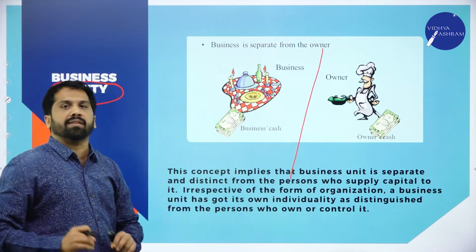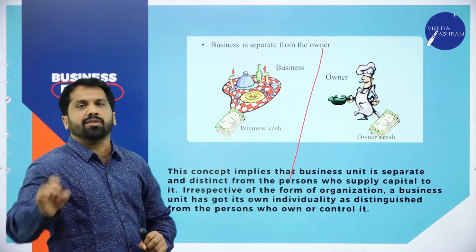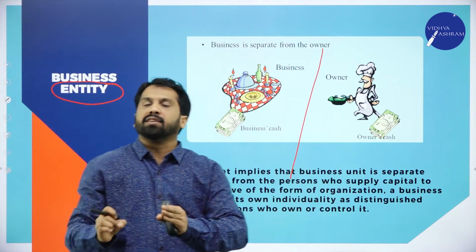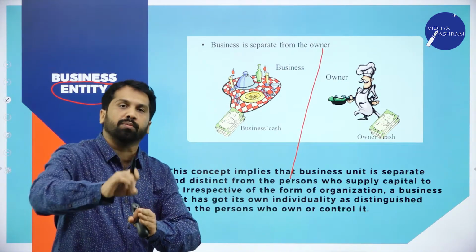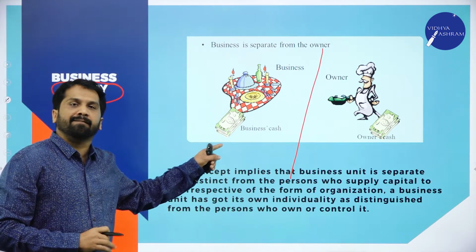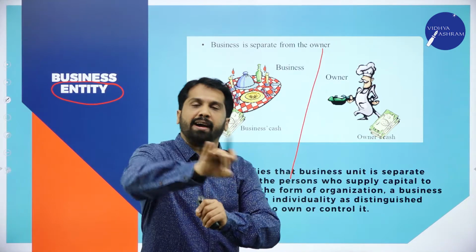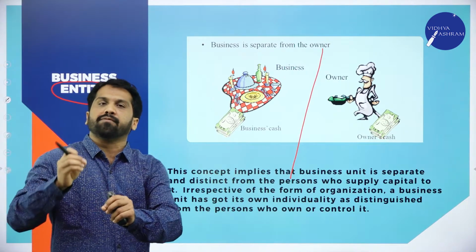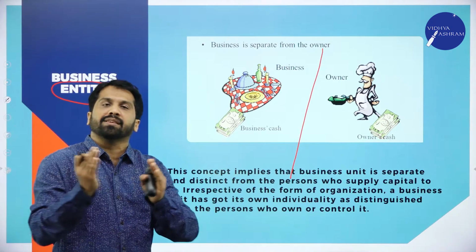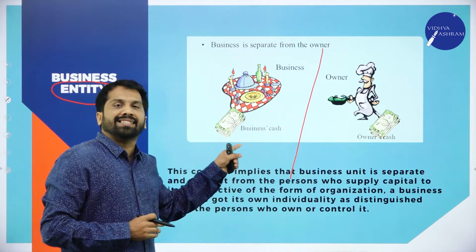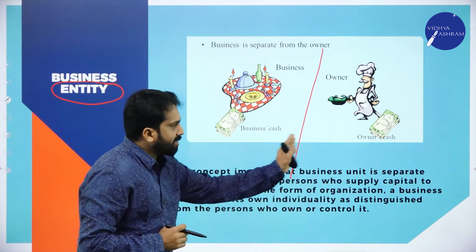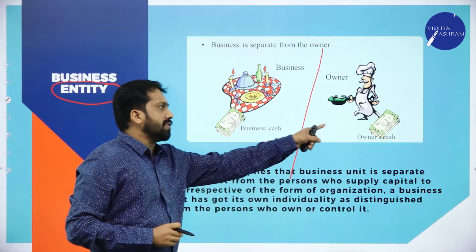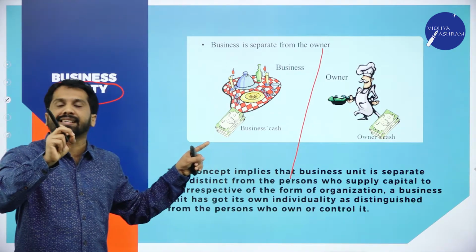I'll give you a simple example. Now, we'll go back to the same example. You have a bike showroom. Whatever expenses made for your bike showroom is called business expenses. Whatever expenses made for your family members, that is called owner expenses. Expenses made for your family members cannot be clubbed or merged with business expenses. Your expenses are separate, business expenses are separate. Even though you are owner, your personal expenses cannot be added with business expenses.